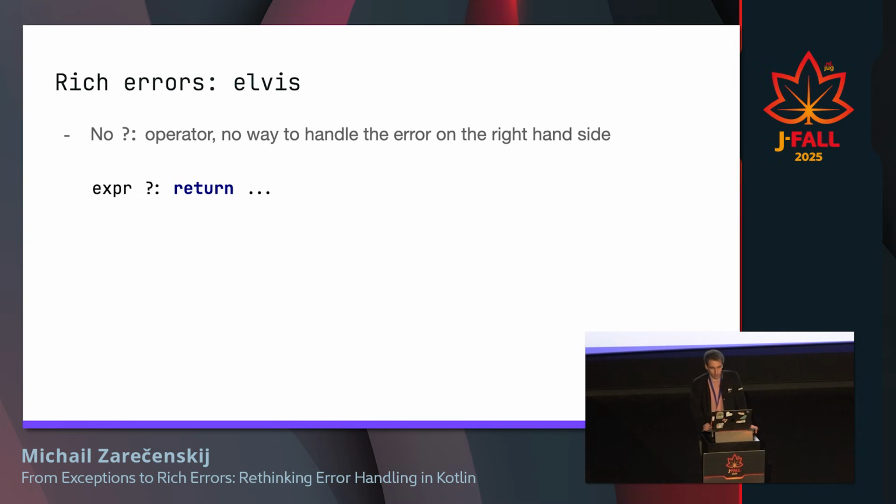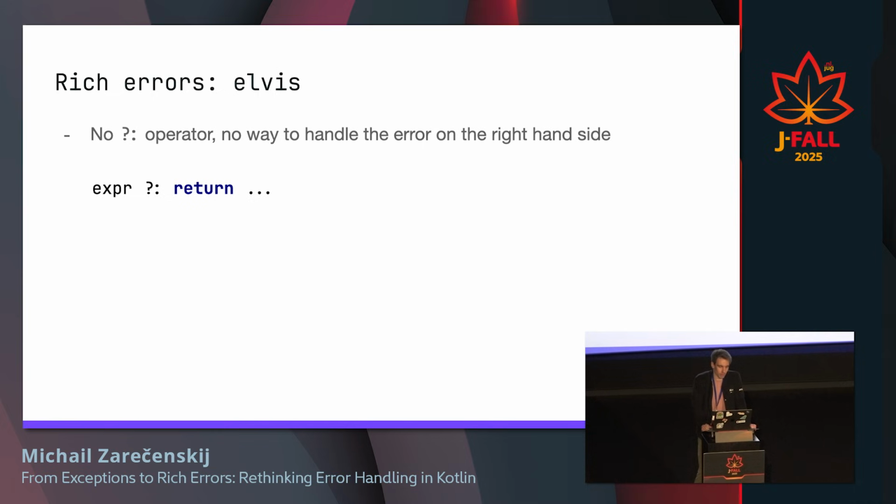Also, the last thing from nullables is the else operator. With expr else return, we want to get to the right-hand side of the else only if expr is null. It makes a lot of sense to do the same for errors: I have an error, and I do this else operator, and then, for instance, I return from a method or do something else.